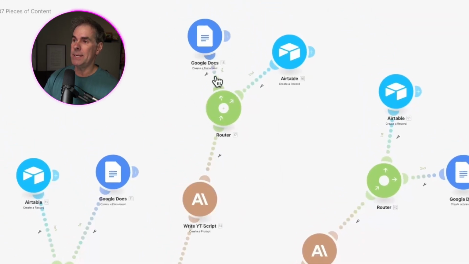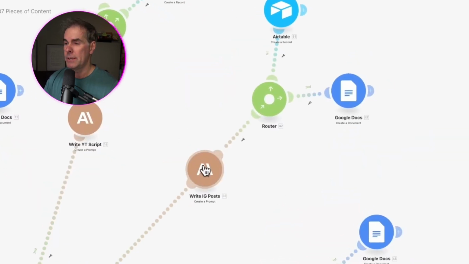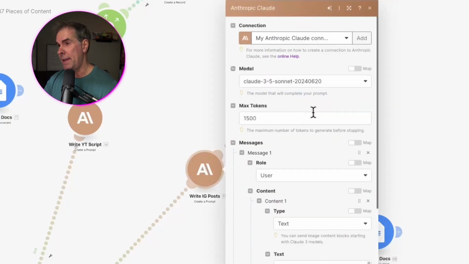Same exact thing now. I have it being sent to Google Docs and Airtable. Then over here, the next content branch is I want it to write Instagram posts. Same everything. Claude 3.5 Sonnet, 1500 tokens.